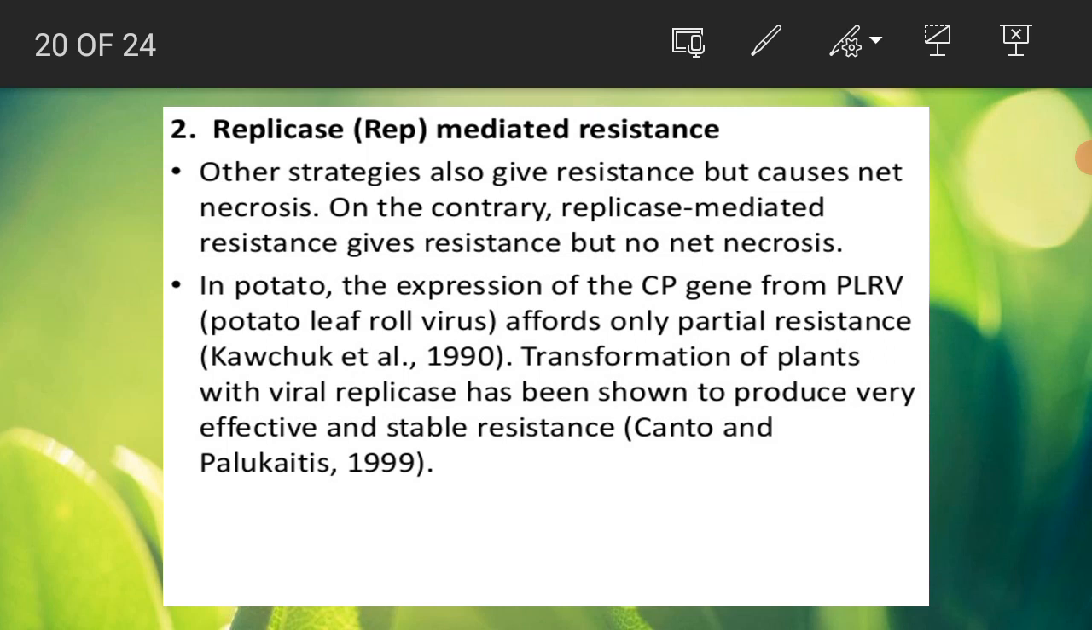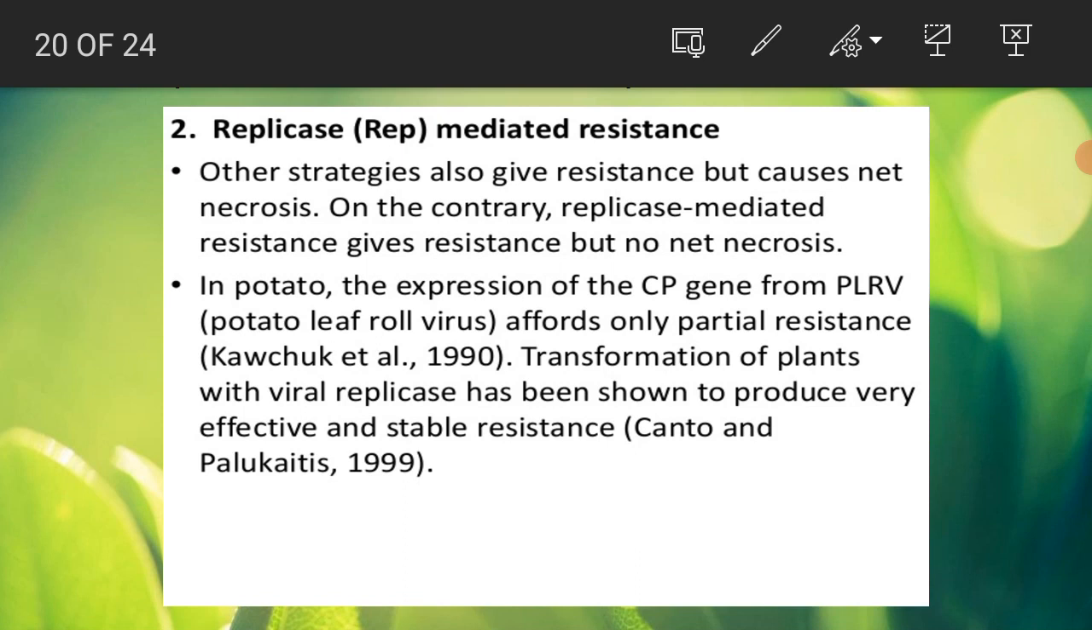Therefore this method is very efficient and very effective. Why? Because the replicase mediated resistant plant will definitely give resistance to the host plant, and also it will not cause any harm to that host. It will not show the necrosis. In 90% of the cases it will not show necrosis, and therefore it is very effective and a very demanding process.